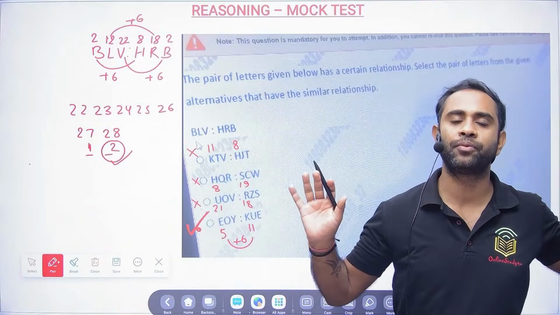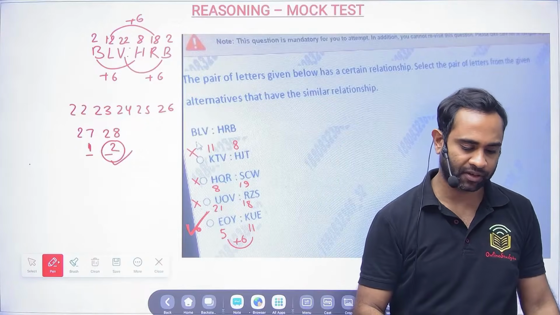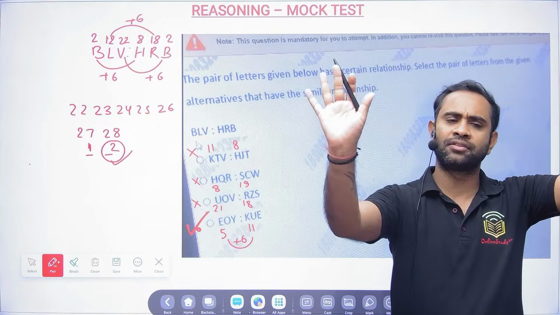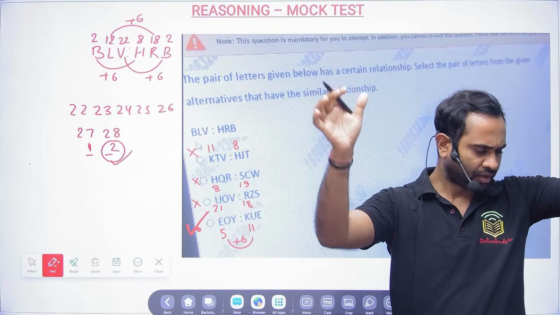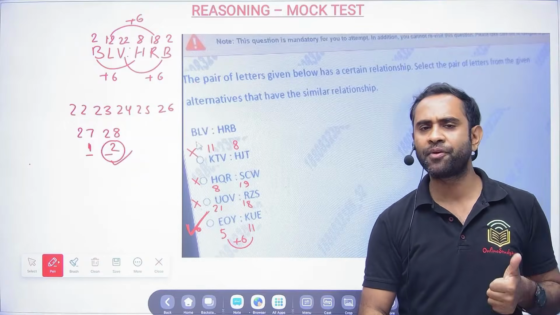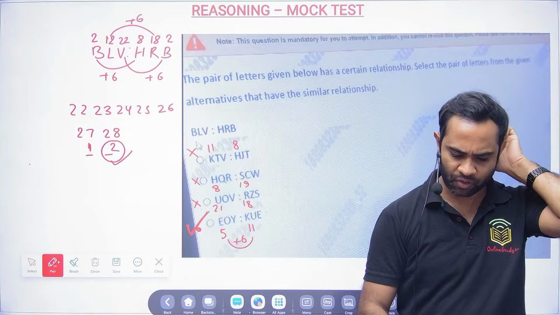You do not have to use much of your mind. Clear for everyone, guys? Clear? Done for everyone? We have easily done three questions within the time limit. And now we will be moving towards the next problem.